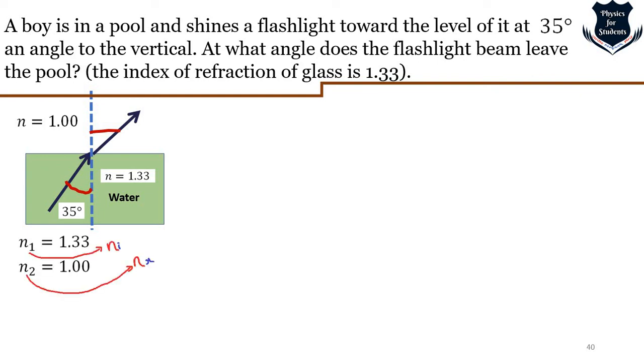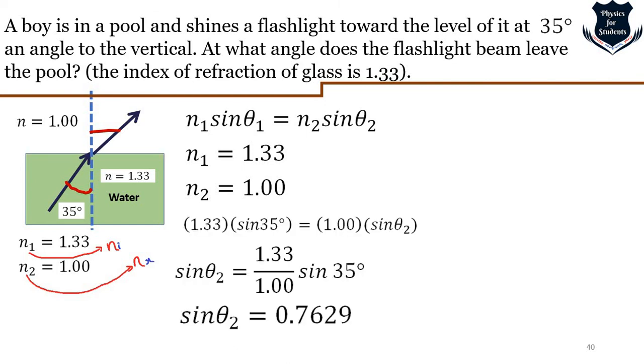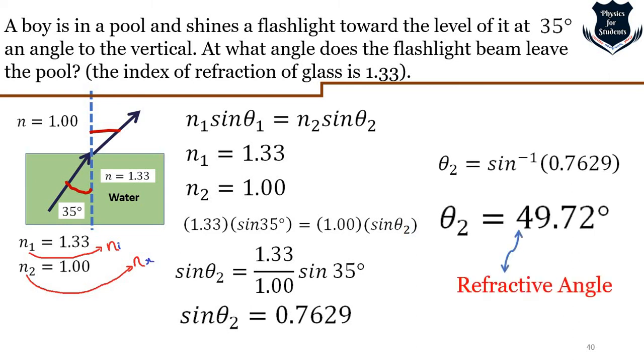So N1 equals 1.33, N2 is equal to 1.00. I have just renamed these so that it is easy for you to understand: Ni, angle of incidence; Nr, angle of refraction. We do it in the same way, nothing more. We just substitute these values. Sine 35 is approximately this. I take the inverse, and anyway it would be more or less this kind of refractive angle.